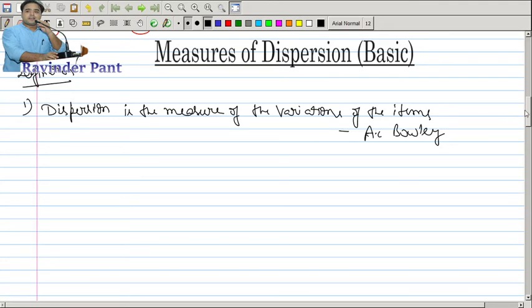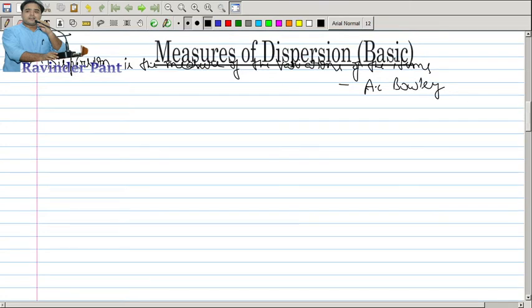So now I hope you are getting the basic idea of dispersion. This dispersion is telling me about the dispersedness of the data. If this is my central tendency, where is the rest of the data lying, how close is the rest of the data to my central tendency, or how far are the actual values around my central tendency. So this is dispersion.